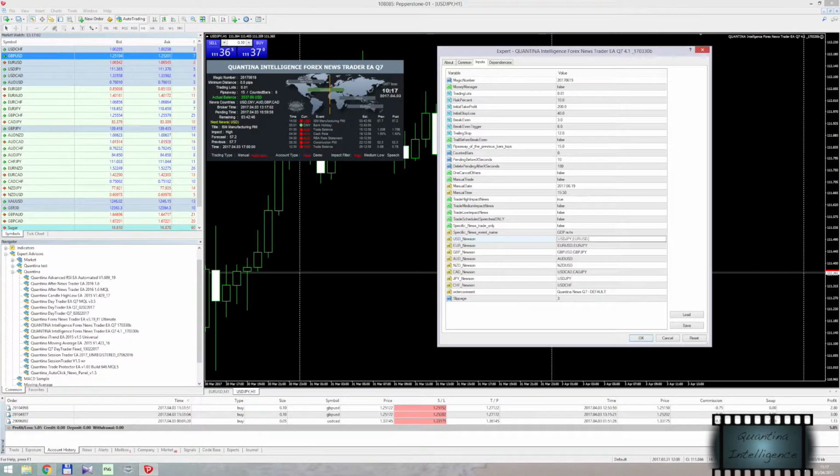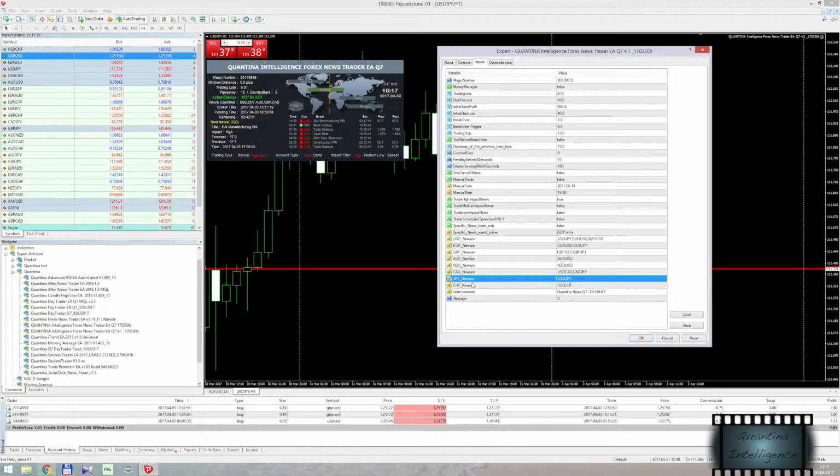And this time, I'd like to trade on New Zealand dollar USD as well. That's it. So if there is a US news, EA will trade on those three currency pairs. Also, you can set all the rest over here.